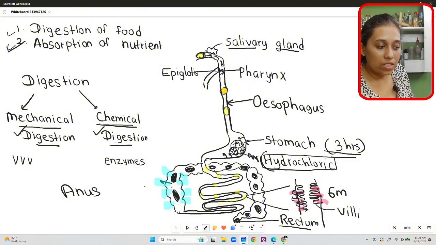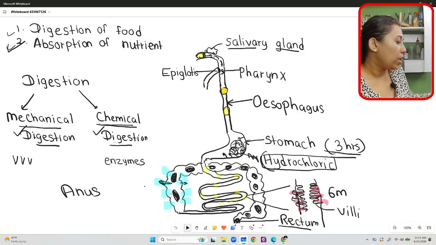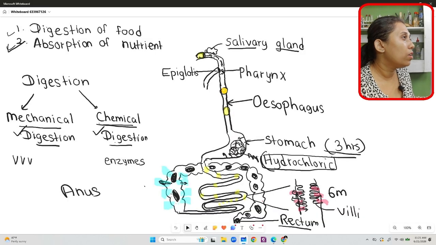In the large intestine, all the water is absorbed and then the solidified fecal matter goes to the rectum and passes out from the anus. Now I will show you a 3D animation of this. Now watch this video.